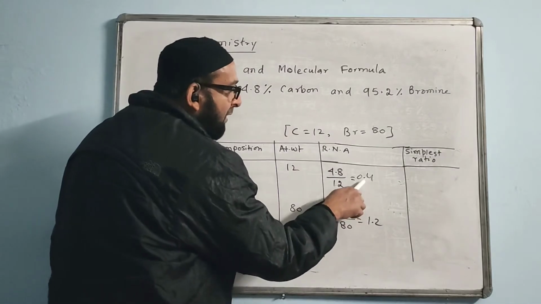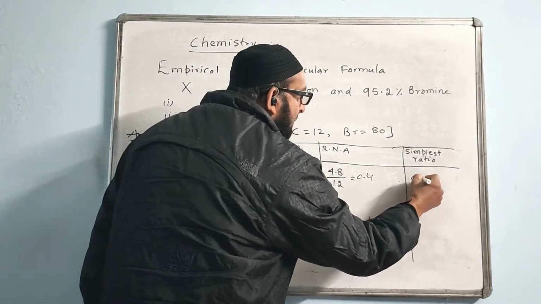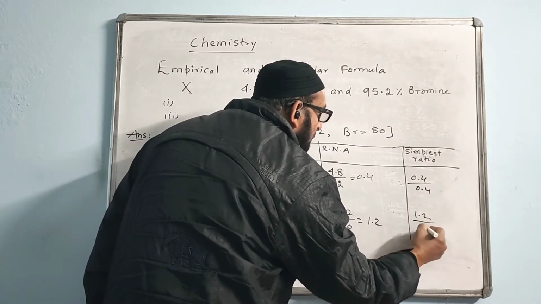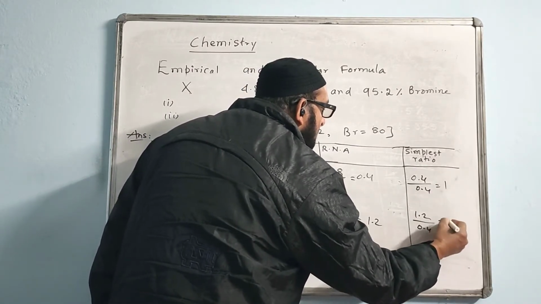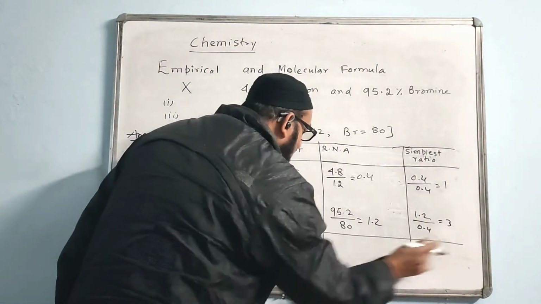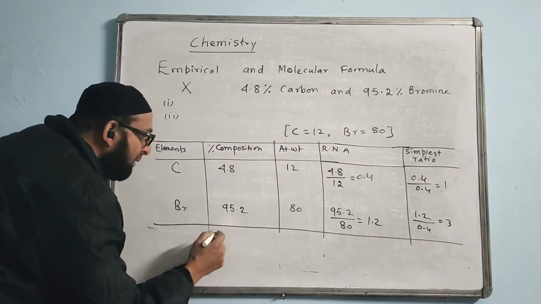Now we are finding this is the smallest. We will divide by 0.4: 0.4 divided by 0.4, 1.2 divided by 0.4, and now we find answer 1. Here the answer is 3. 1 and 3.